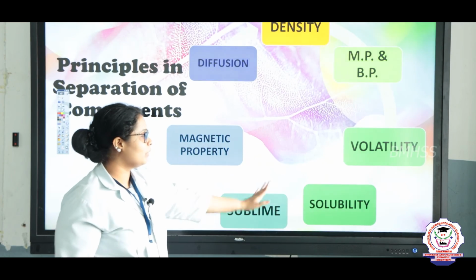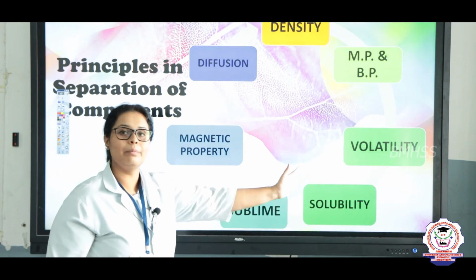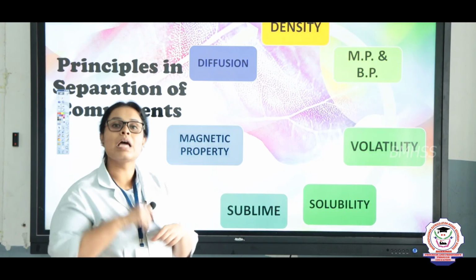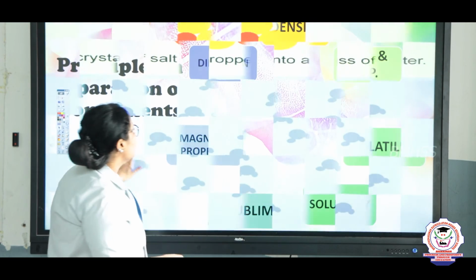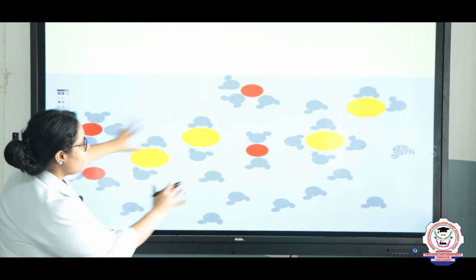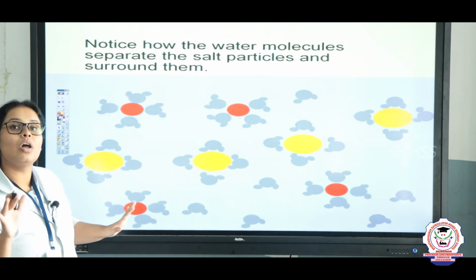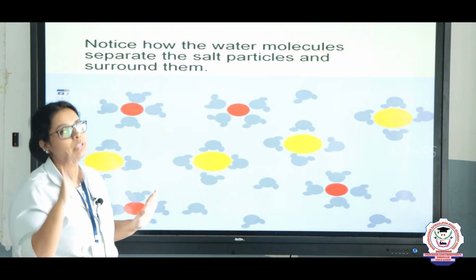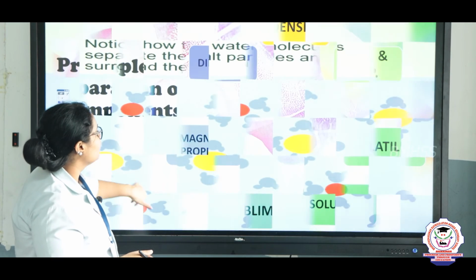The fourth one is solubility. Solubility means the mixing property. See here, children, there is a compound, and how fast it comes and dissolves, that is the solubility. According to that also we can do the separation.